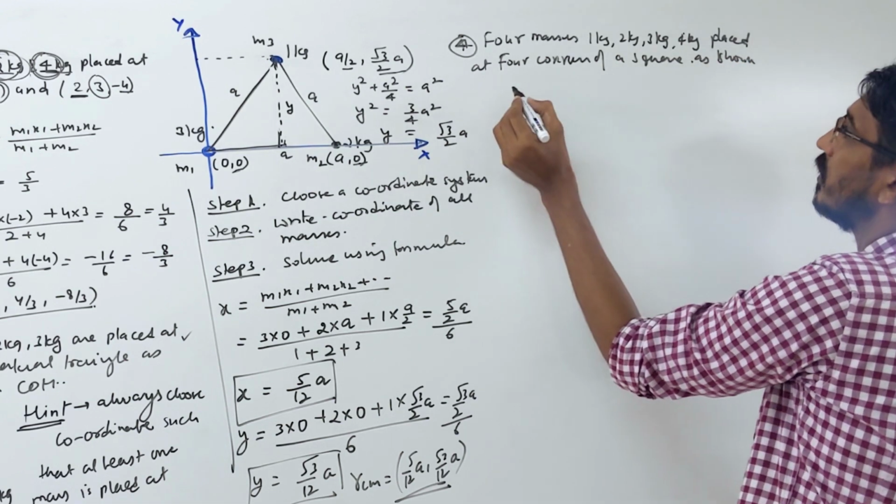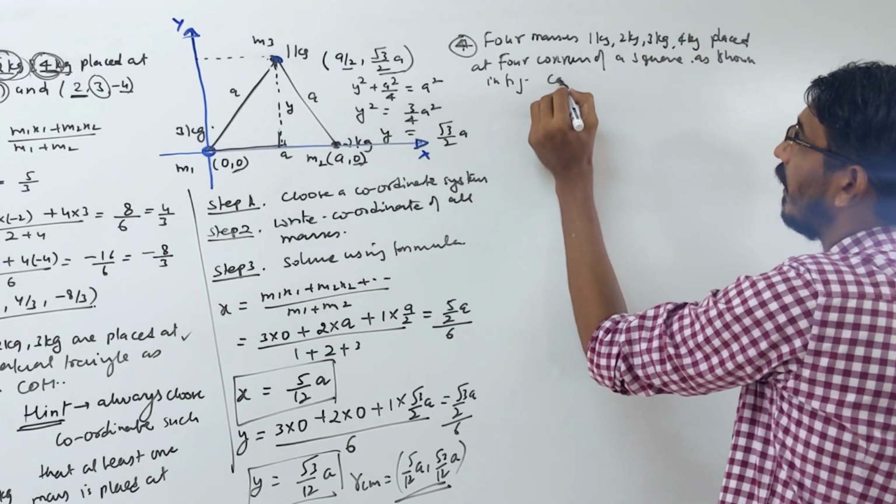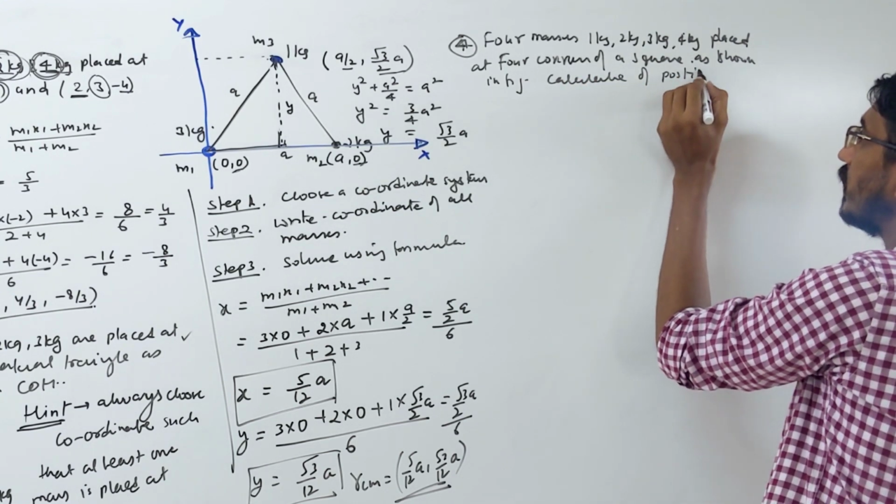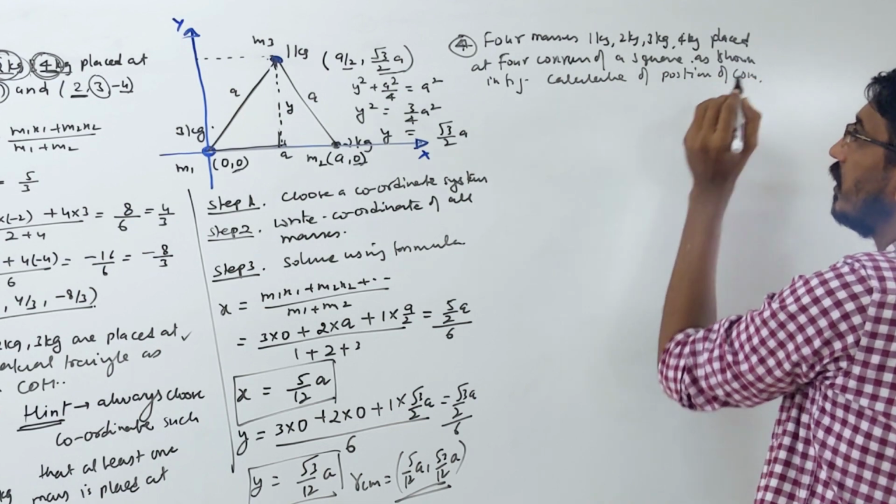Okay. Calculate the position of the center of mass.